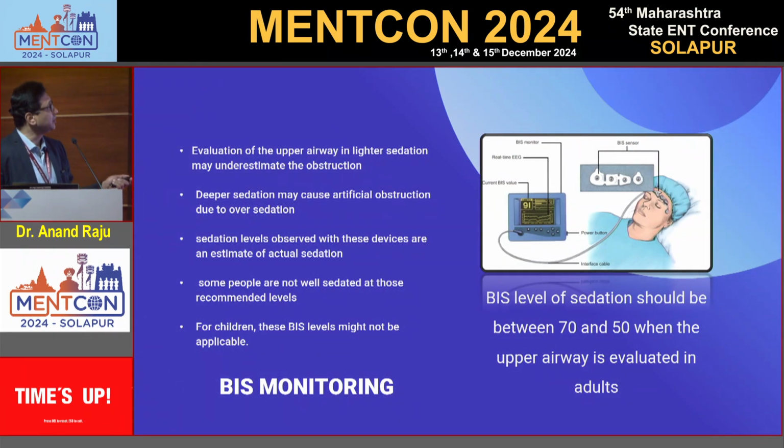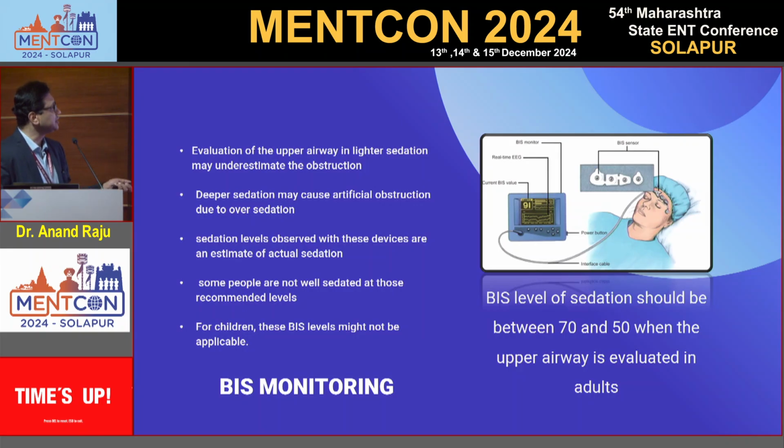The evaluation of the upper airway in lighter sedation may underestimate the obstruction. So we need to do a DISE for at least more than half an hour. A lot of surgeons do a DISE for just 10 minutes because of anesthesia pressure. Suppose the saturation goes down below 90, they pressure us to intubate. But don't do it. Wait for at least 10 to 20 minutes to do a DISE properly.